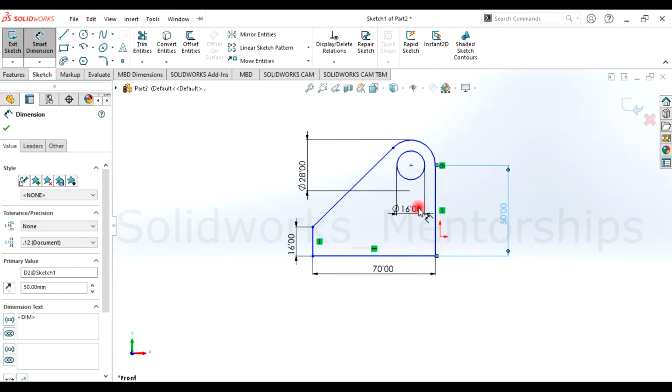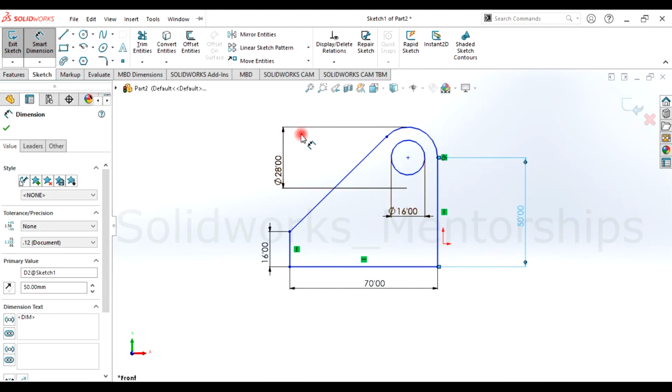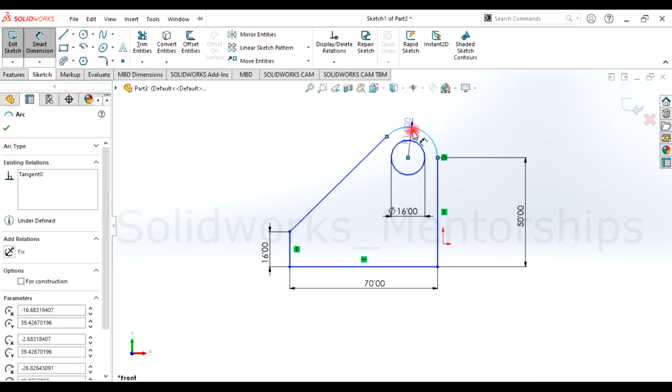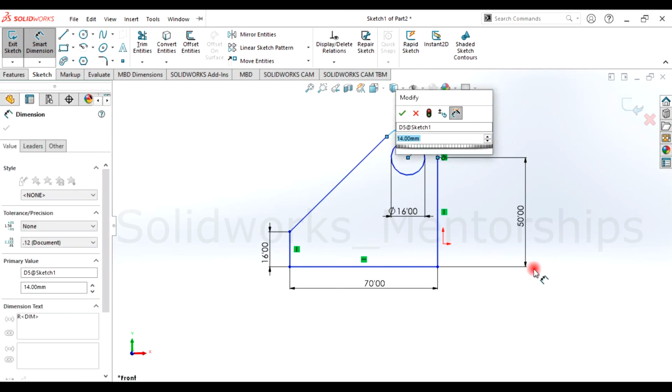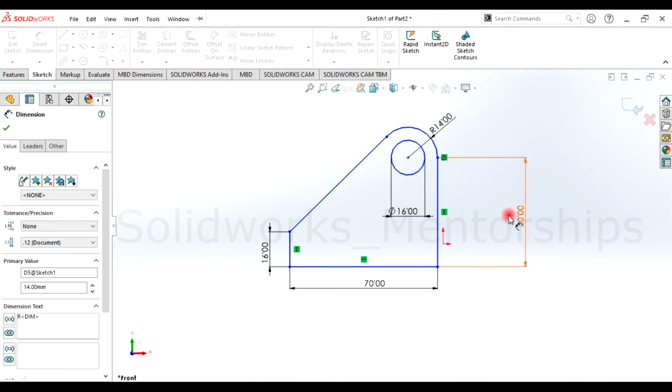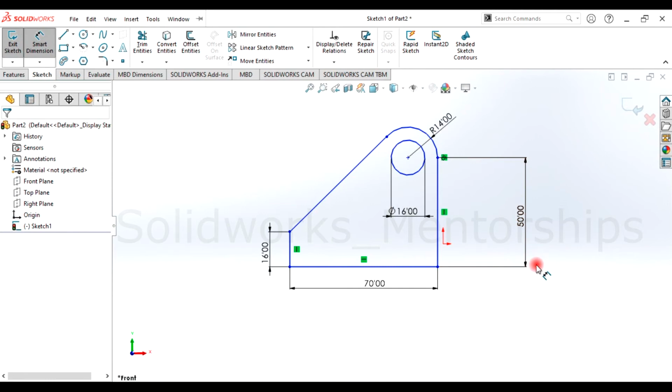Zoom. I'm going to delete this and choose this small dimension. When I give one, it should be 14. Let's choose 28 as diameter. So our shape right now is done, fully finished. See, it's what I have right now. This is what you guys are going to see in this card.